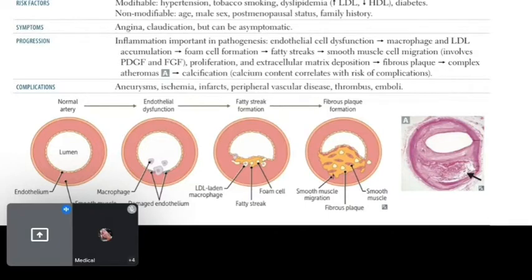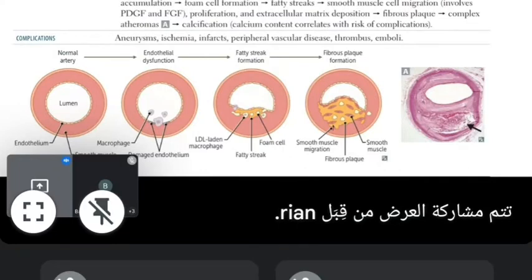It affects the large and medium sized muscular arteries. So it is important to know that atherosclerosis affects the medium and the large arteries of the body. Now, it is a form of arteriosclerosis, which is a hardening, stiffness in the walls. As we said yesterday, it could be caused by proteins, like what happened in hyaline arteriosclerosis, or any other causes.